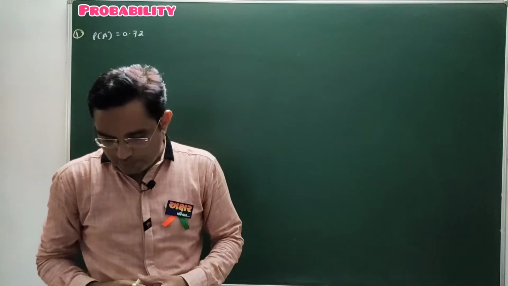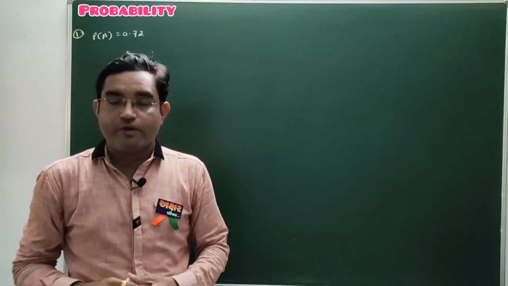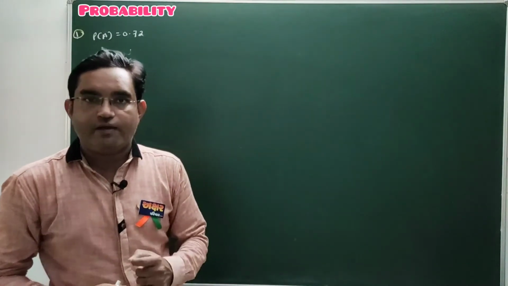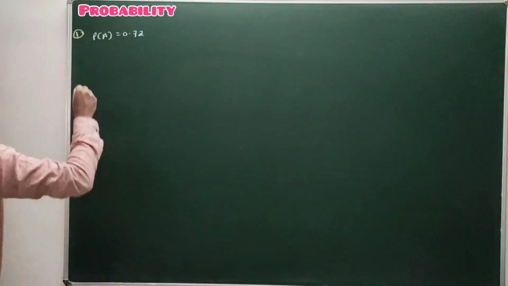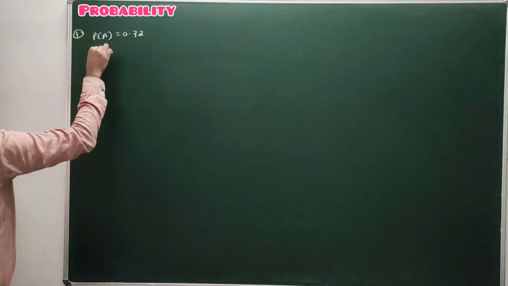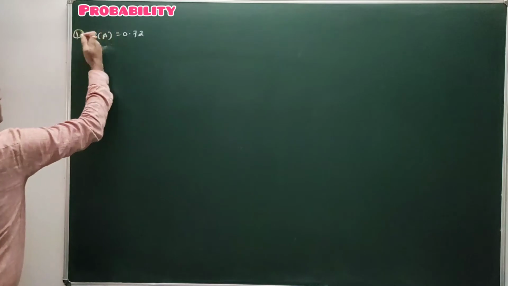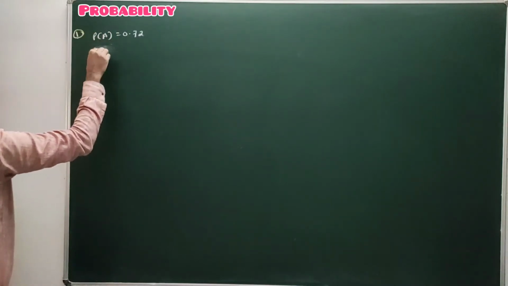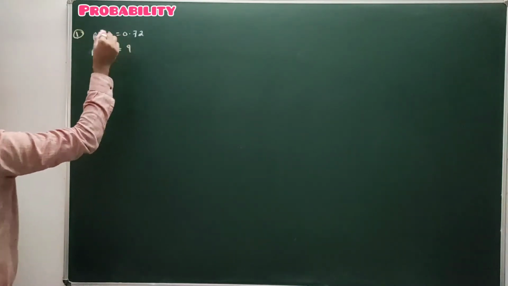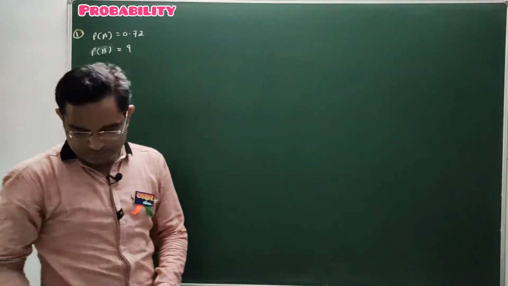So what will be the probability of occurrence of event B, and why? You have to give the reason.